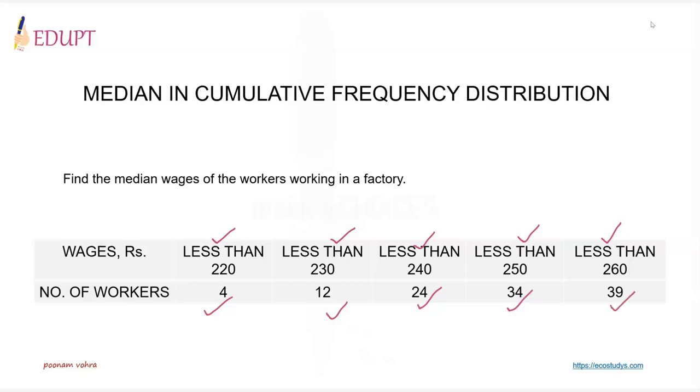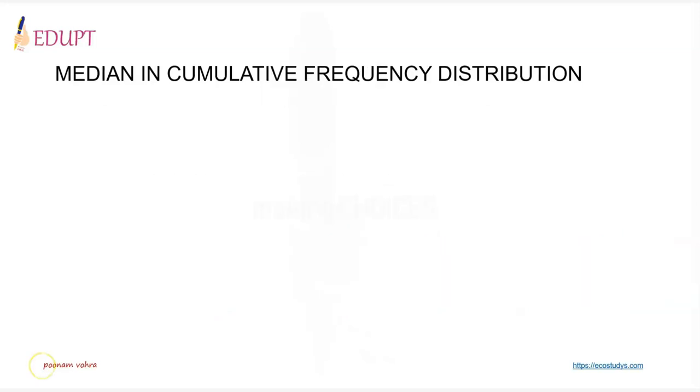Now the point to note here is the number of workers, and one can notice that every succeeding frequency is a higher value. Like 12 is higher than 4, 24 is higher than 12, 34 is higher than 24, 39 is higher than 34. So it is a cumulative frequency distribution. Now let us see the solution.